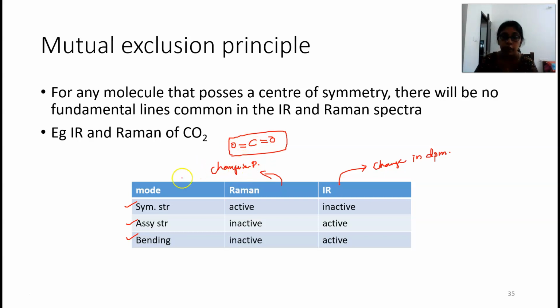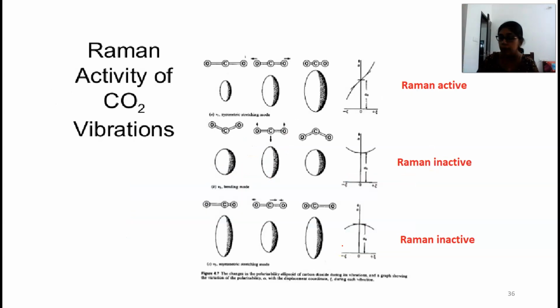So symmetric stretching is Raman active but IR inactive. IR inactive means when it stretches symmetrically there is no change in dipole moment, but there is a change in polarizability. Asymmetric stretching is Raman inactive and IR active. The bending mode is Raman inactive and IR active. Here you can see the various vibrational modes of carbon dioxide: symmetric stretching, bending and asymmetric stretching.